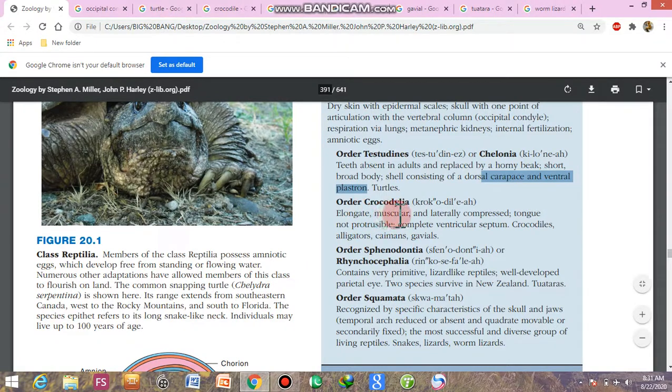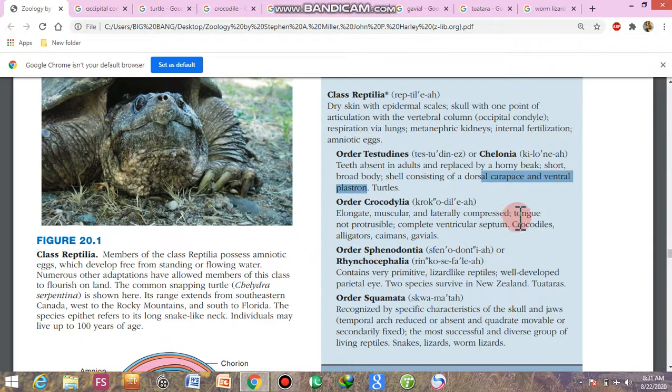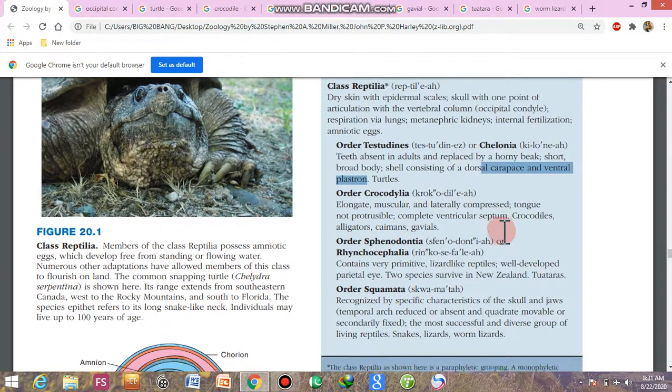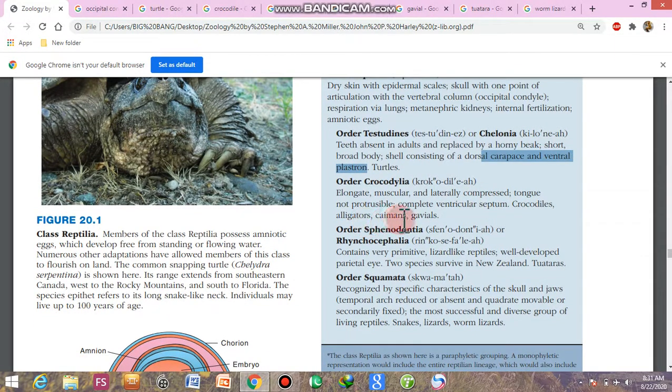Order Crocodilia. They are elongate and muscular. They have huge muscles in their body. Laterally compressed tail, tongue not protrusible, complete ventricular septum. In their heart, the ventricle is completely divided. Crocodiles, alligators, caimans, and gavials are the examples.